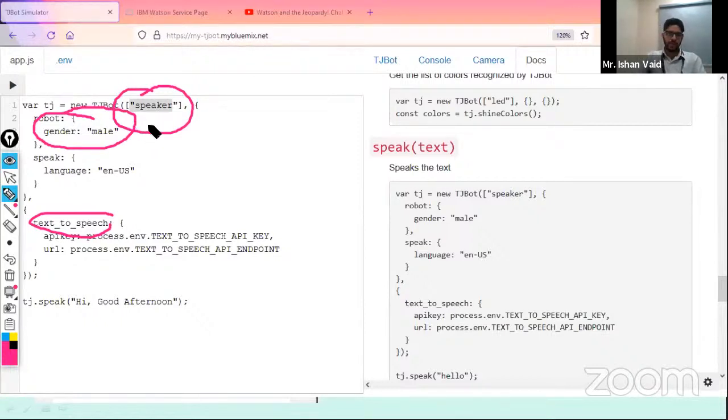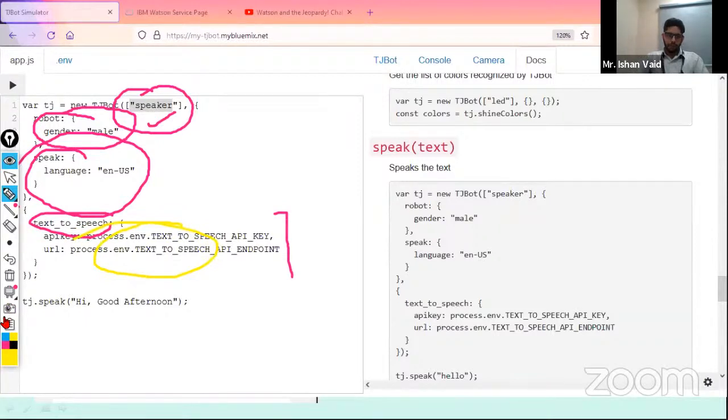This is the first thing, that it is a male voice. Then which language it is going to work. So here it is mentioned it is going to work with the English US language. And the third parameter which is available over here, which you are able to see, is